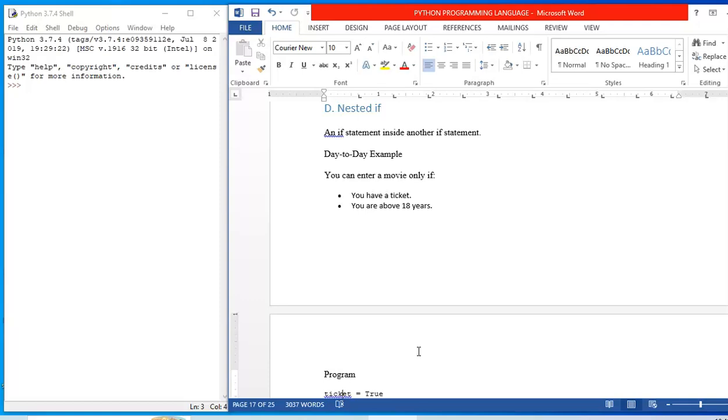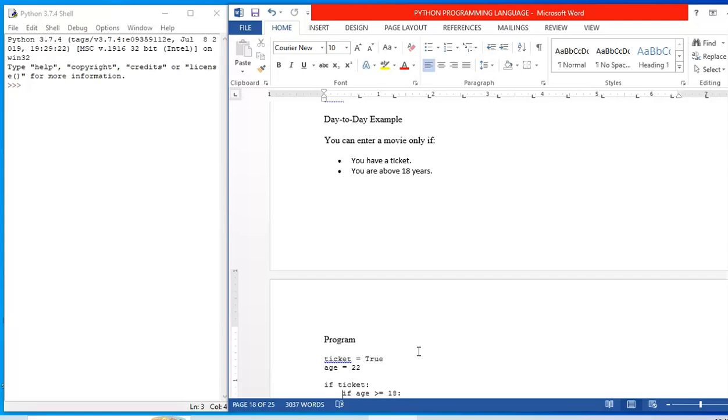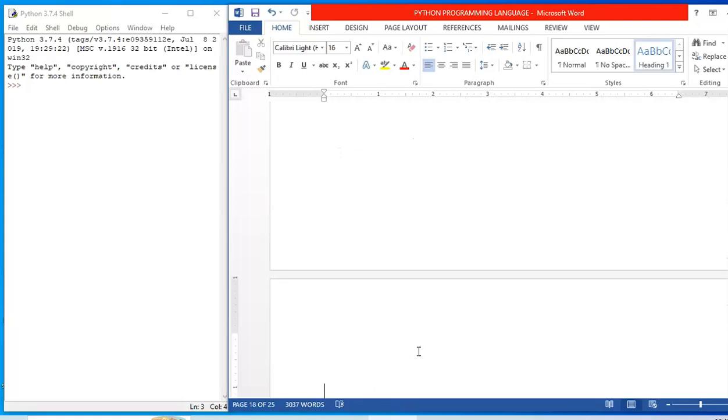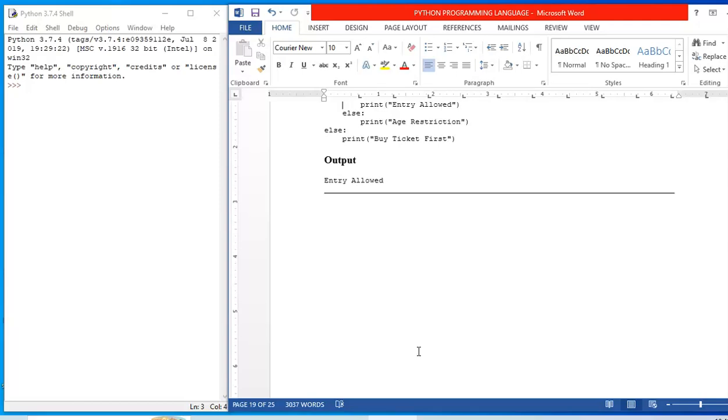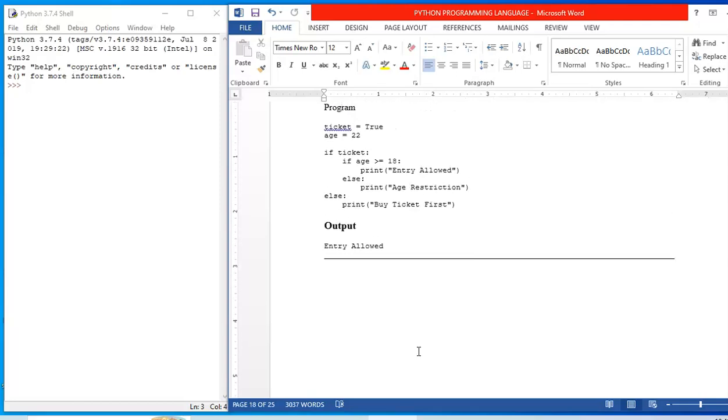Now let us see the last part, nested if. An if statement inside another if statement is known as a nested if. So a day-to-day example: you can enter a movie only if you have a ticket and you are above 18 years of age. So these are the two conditions. Now say for example, the program is ticket is equal to true, and age is equal to 22. So if ticket, the person is having a ticket, but it is going to check again in that if condition. There is one more if condition, if age is greater than or equal to 18.